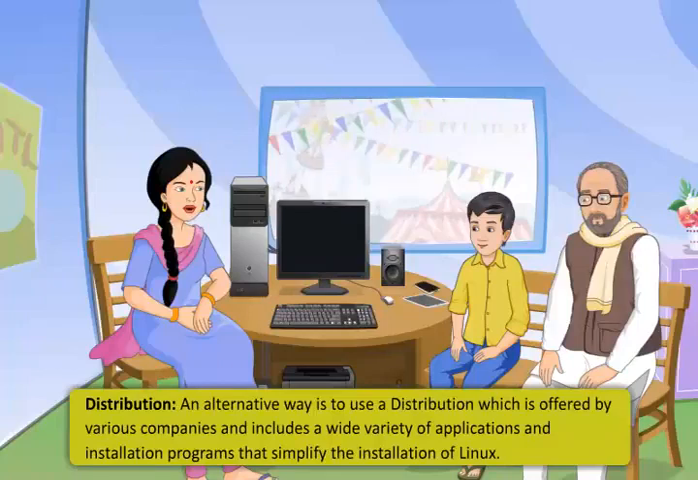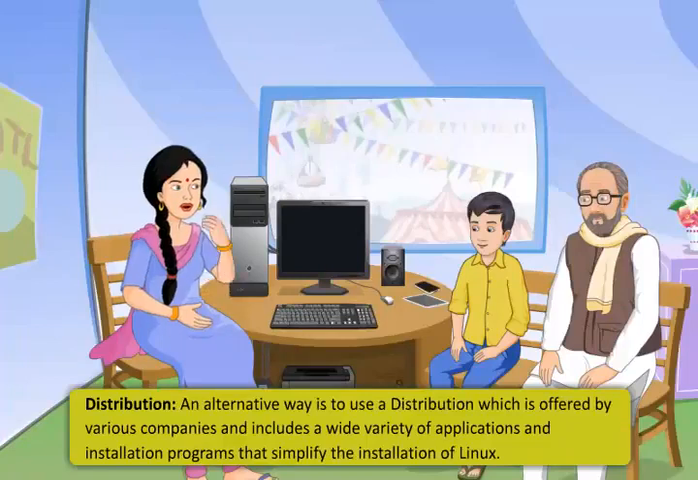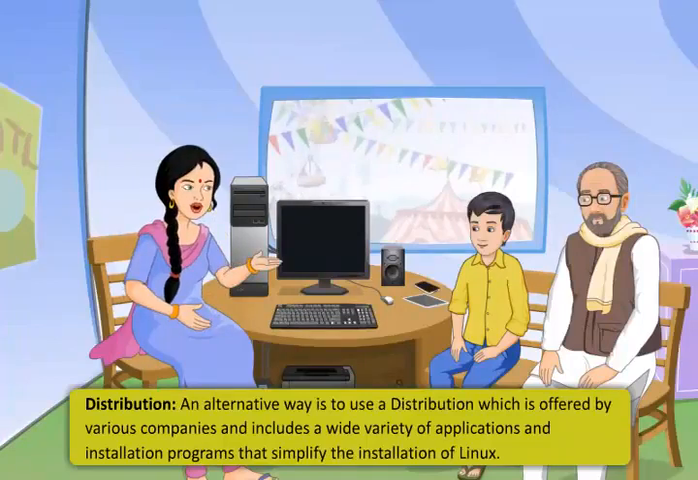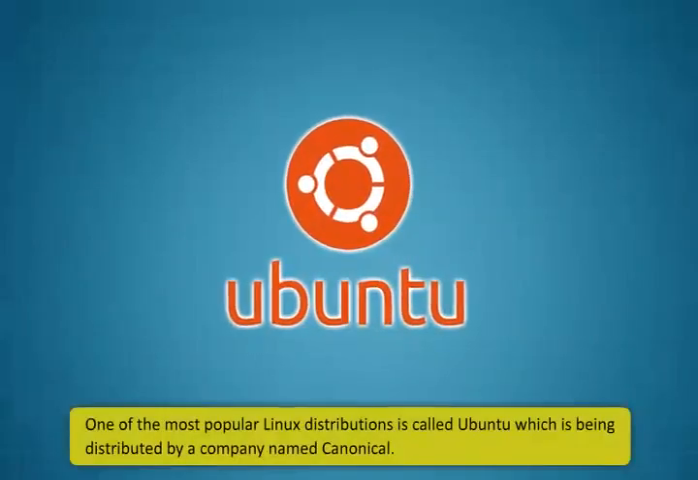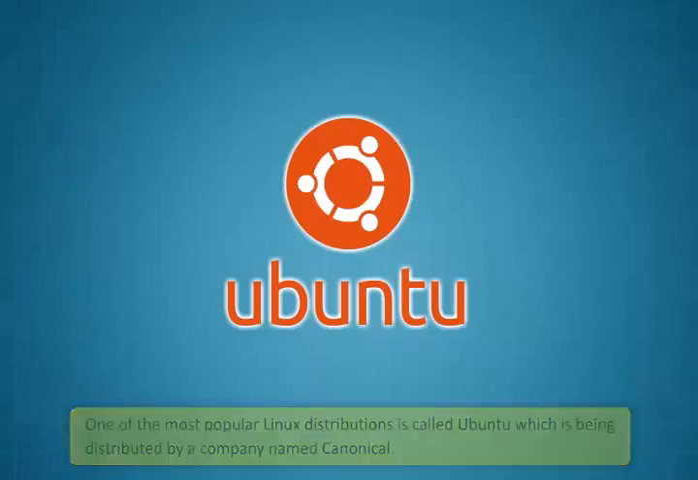An alternative way is to use a distribution which is offered by various companies and includes a wide variety of applications and installation programs that simplify the installation of Linux. One of the most popular Linux distributions is called Ubuntu, which is being distributed by a company called Canonical.